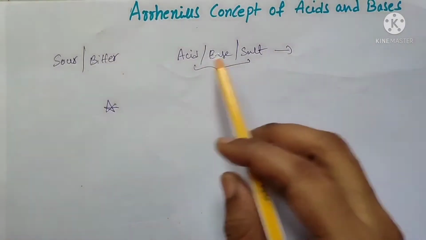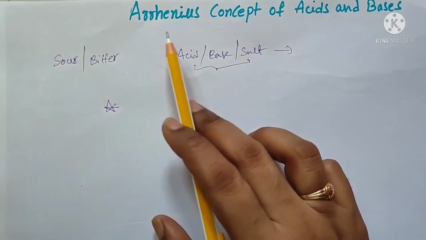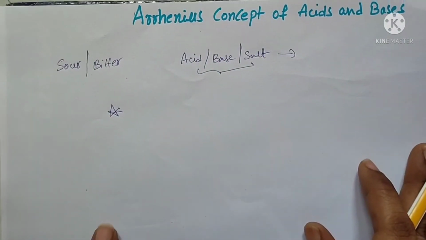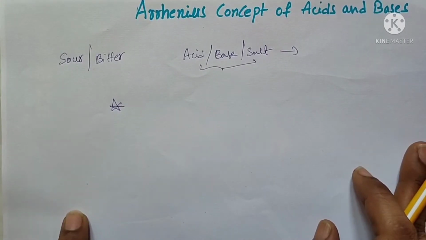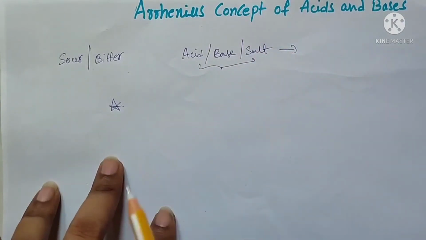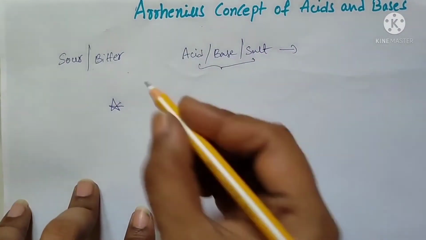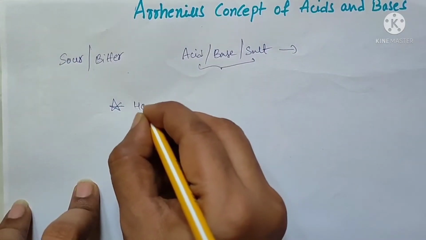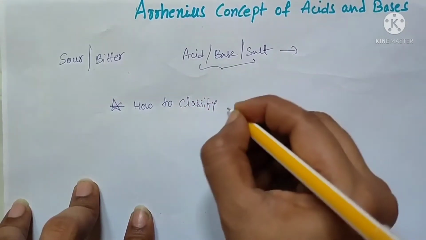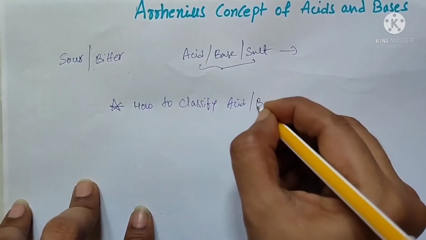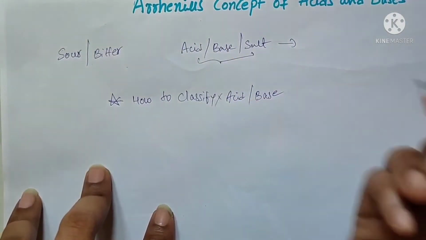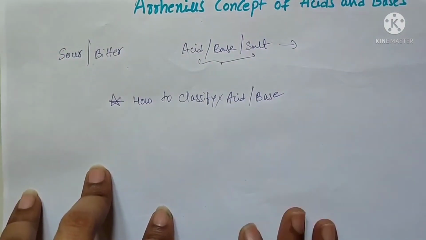One of the theories is the Arrhenius theory. He is a Swedish scientist. He classified the acids and bases based on the hydrogen and hydroxyl ion. Before that, you should know one important point, that is how to classify whether the chemical substance is acid or base.